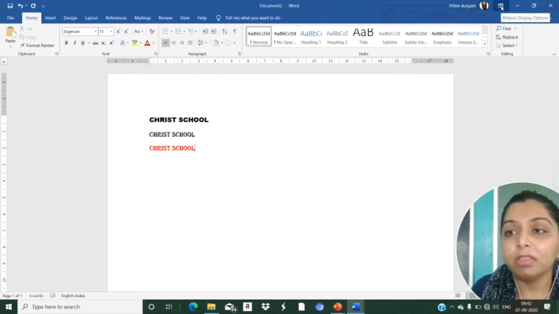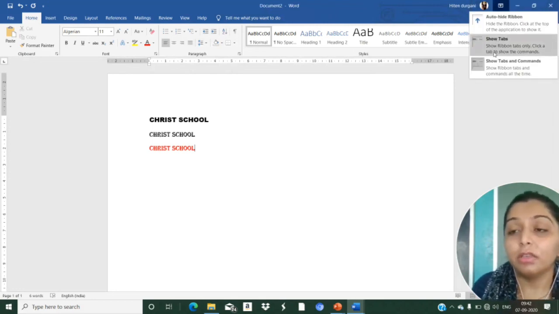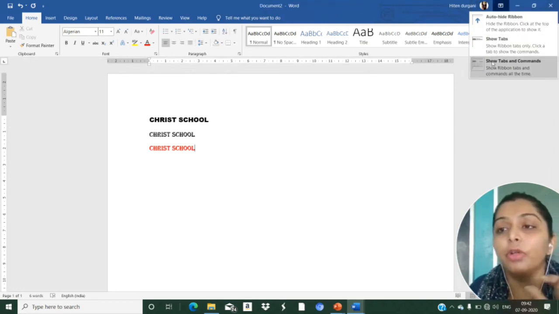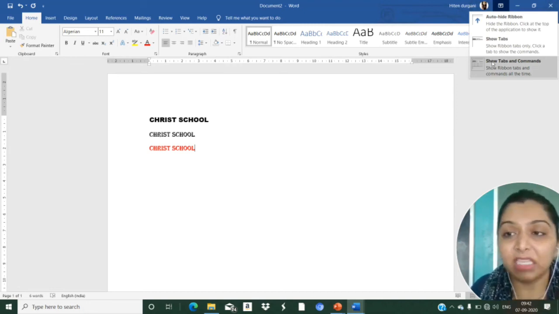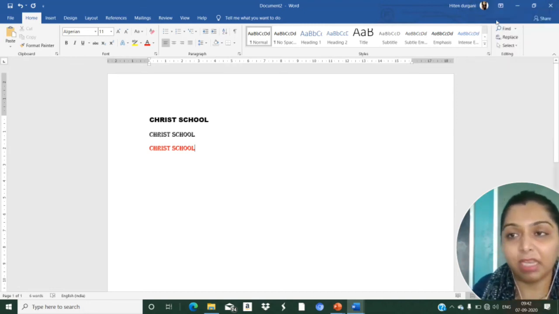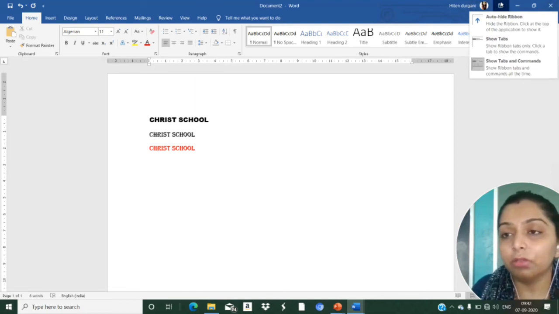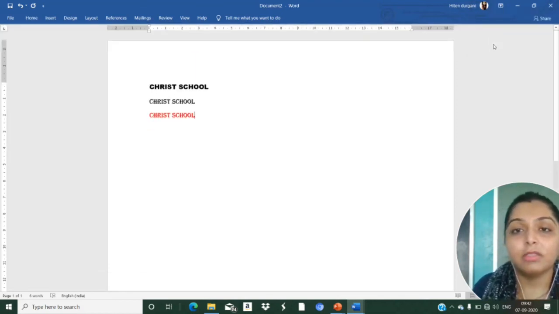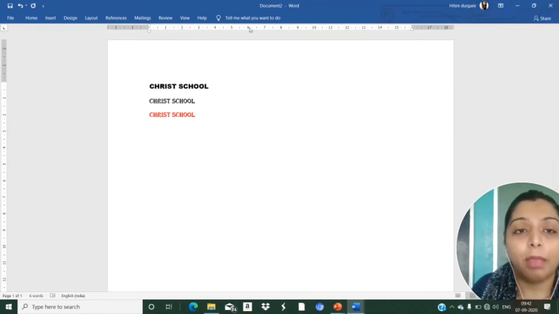Now what is the ribbon? See, this is the ribbon display option. I will click it and I will show you. See, currently Show Tabs and Commands is selected. I will show you the difference also. If I click on Show Tabs only, see, only the tabs are there, that is File, Home, Insert, Design. These tabs will be displayed, no commands will be displayed. Means जो उसके नीचे आते हैं alignments and all, that will not be displayed.